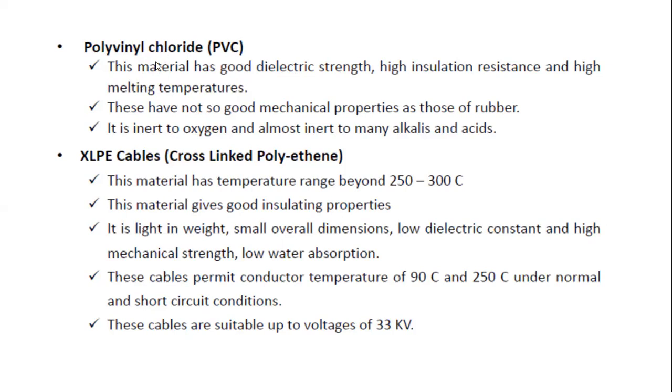It also has good mechanical properties when compared to rubber.